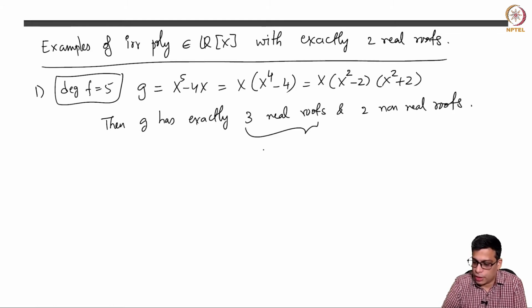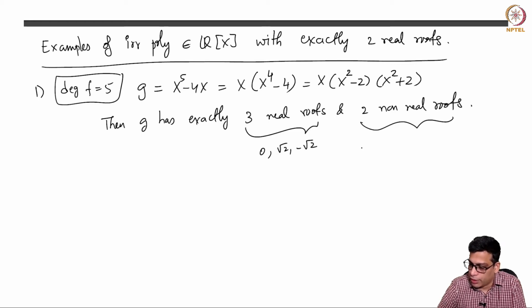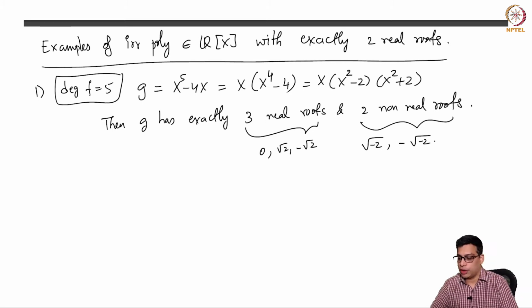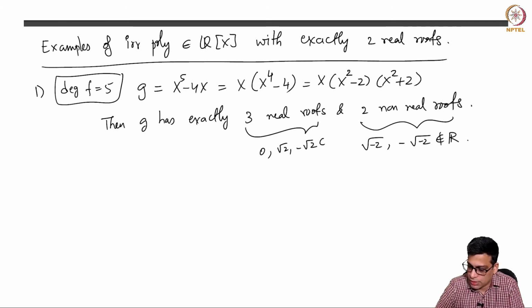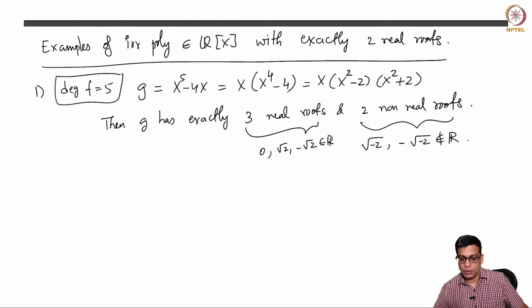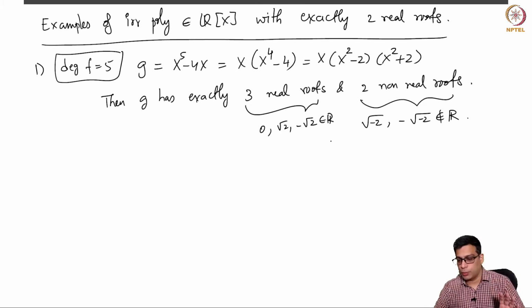The 3 real roots are 0, square root of 2, minus square root of 2, and the non-real roots are root 2 i and minus root 2 i. These are not in R, these are in R. Now this is a good polynomial for us, except that it is not irreducible.